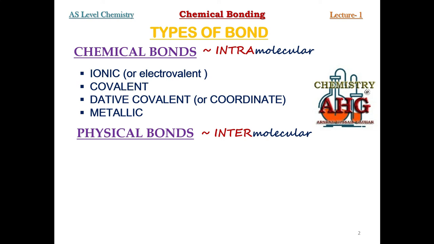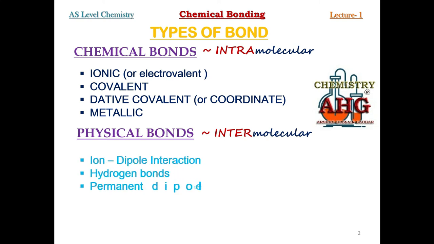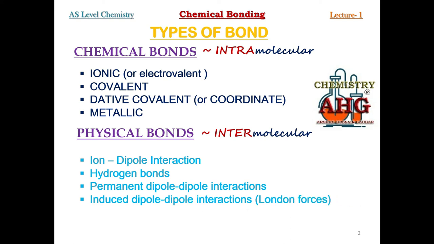Now, what four subtypes must you remember under the heading of physical bond or intermolecular forces? These are ion dipole interaction, hydrogen bonds, permanent dipole interaction, and temporary or induced dipole interaction. The fourth type of physical bond is also known as London dispersion forces or simply London forces.